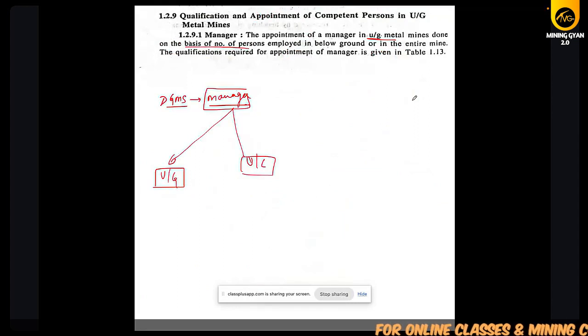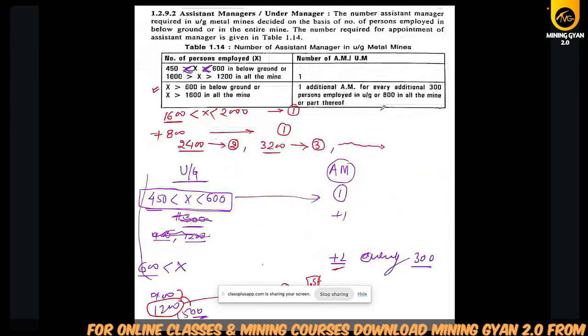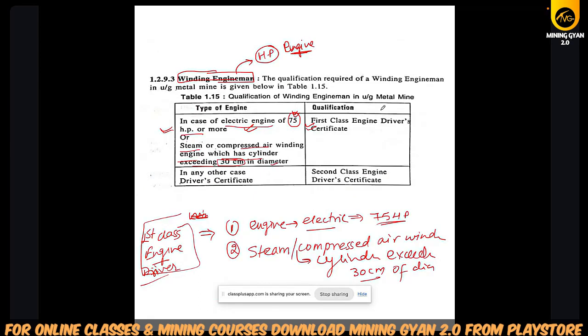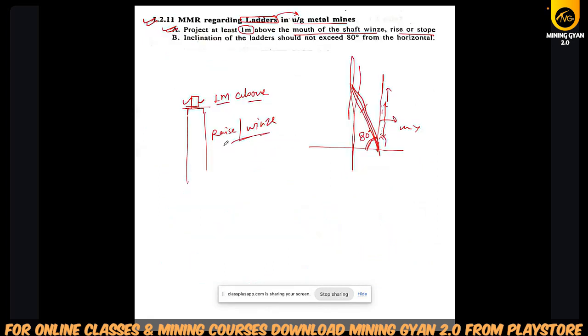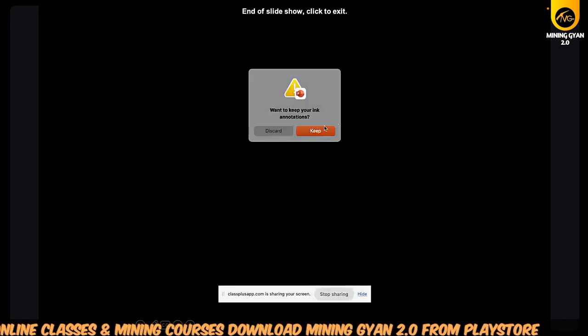What is the qualification? What is the manager's role? What is the qualification of the manager? We have seen. I told you to remember these data, and when we require the assistant manager, then the winding engine, and what are the representation factors, like when we require 200 ratio 1, when we require 2000 ratio 1, when we require 1000 ratio 1. Ladders की definition देखी थी. Then we have completed our 1 point.